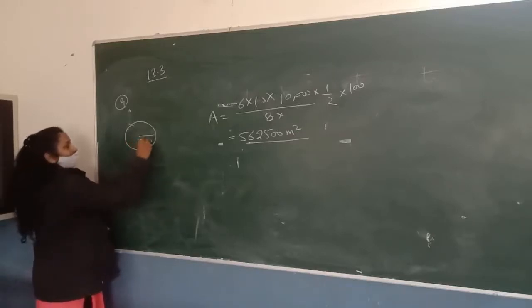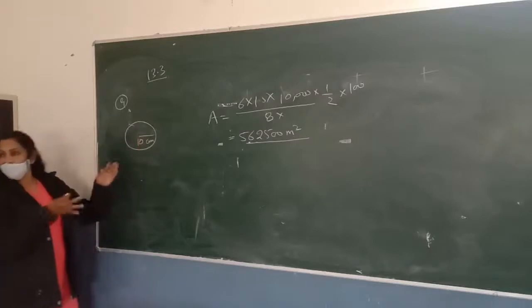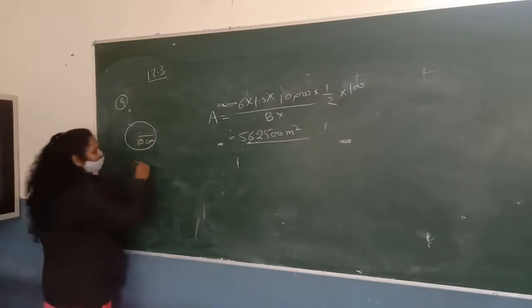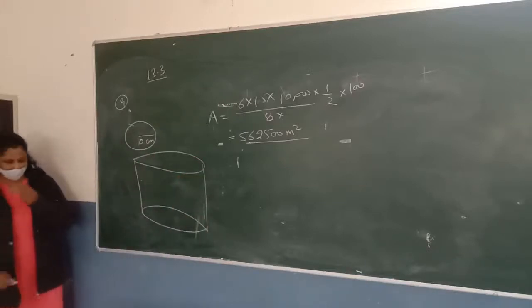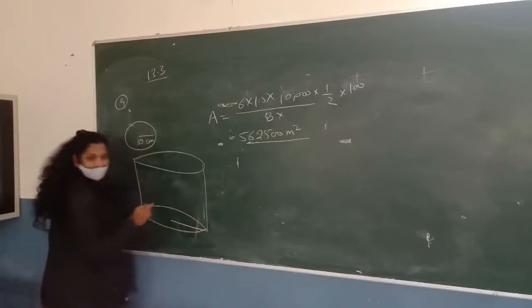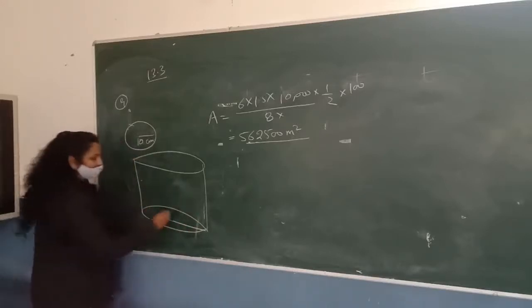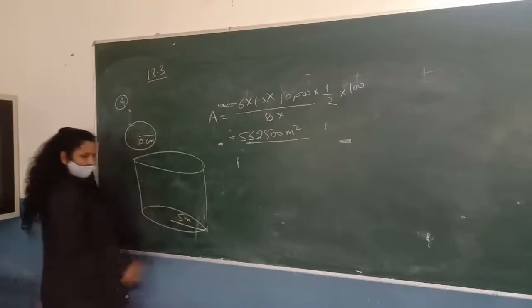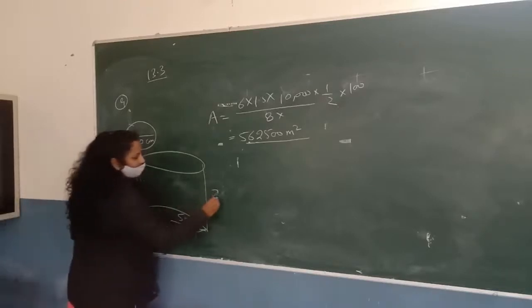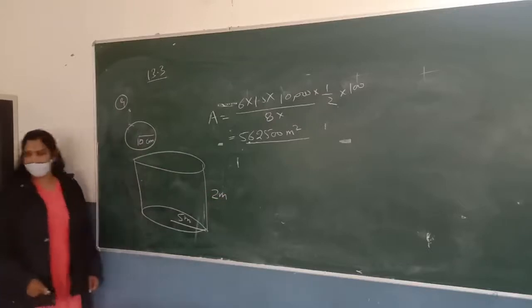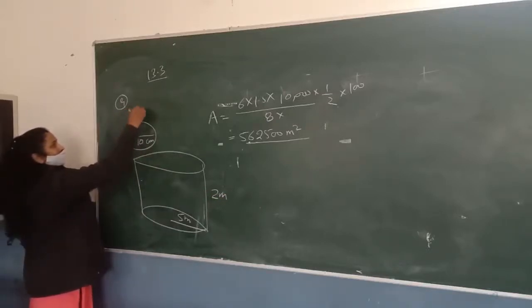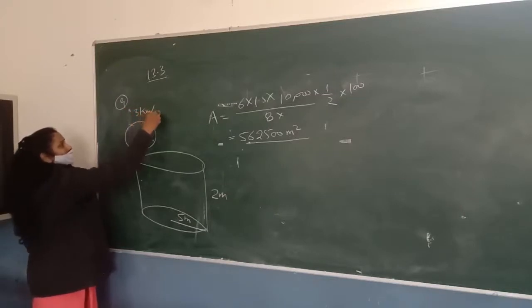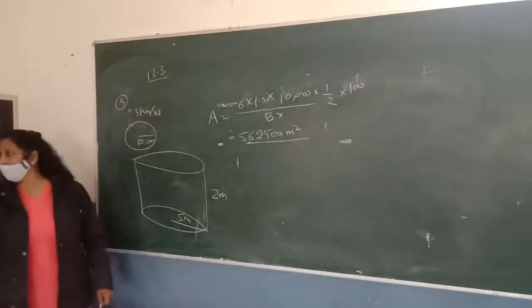The radius of the pipe is 10 centimeter and he connects this pipe to the canal and this pipe is connected to the cylindrical tank. This is the cylindrical tank, which is 10 meter in diameter, so we can write the radius of the cylindrical tank is 5 meter. And 2 meter deep. The depth of the cylinder is 2 meter. If water flows through the pipe at the rate of 3 km per hour. Again it is in kilometer per hour and I have explained you that it can be in meter per second.